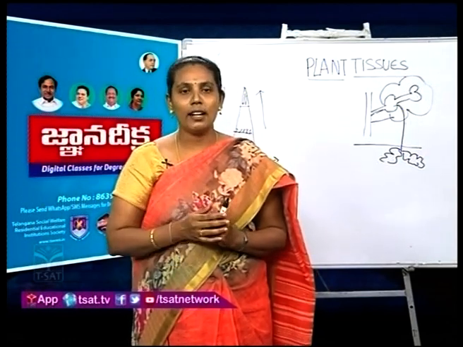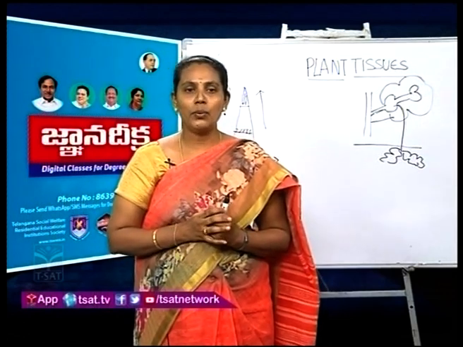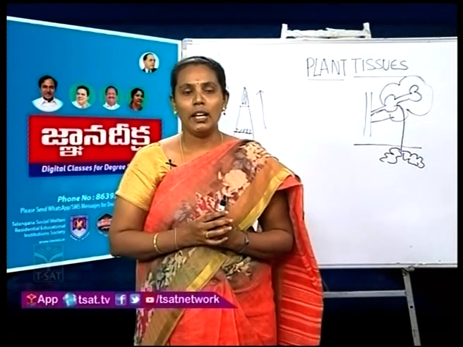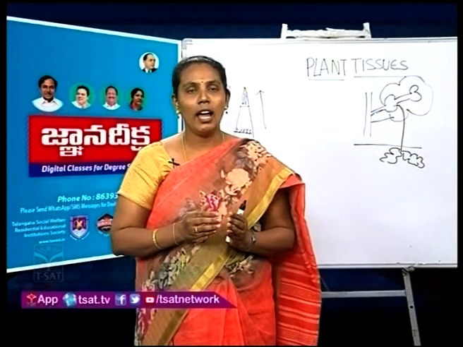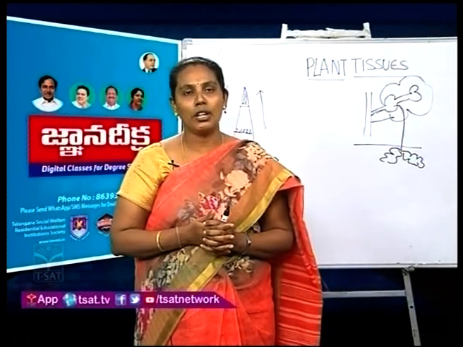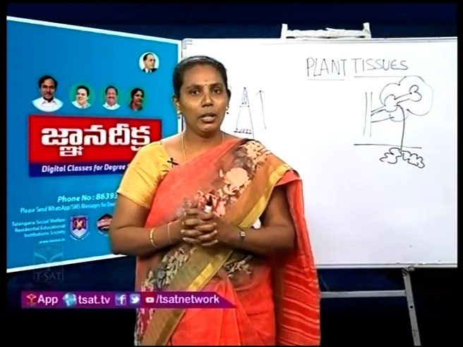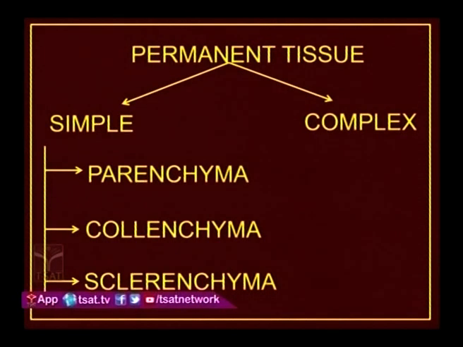Based on these characters, permanent tissue is again divided into two types. First one is simple tissue and another one is complex tissue. Simple tissue means in this tissue the cells are from the same origin and perform the same fundamental function. Those cells together we call simple tissue. Coming to the complex tissue, in this tissue the cells are from different origins but perform the same fundamental function. Those cells together we call complex tissue.